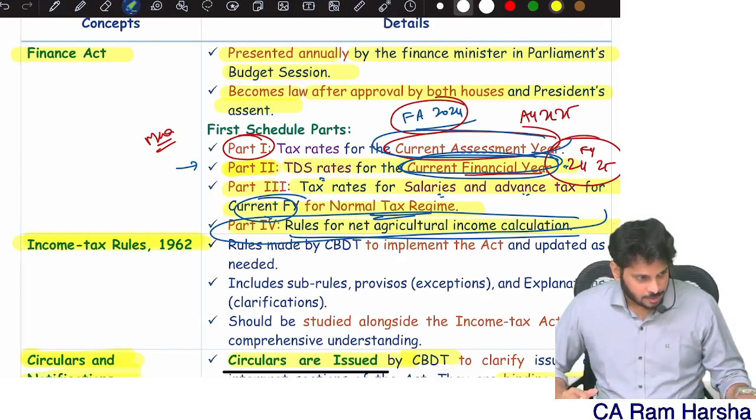Long-term capital gain 112A income is there, which is 5 lakhs. That's it. There is no other special income. Remaining are short-term or other sources, so PGBP or some other income. Now I want to compute total income. I want to compute tax liability.